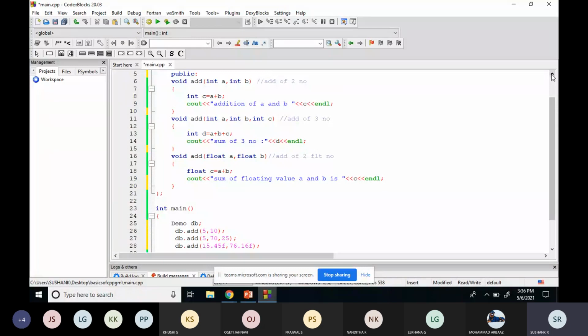If you have any doubts regarding this compile time polymorphism and function overloading, you can just let me know. If not, we'll go with the next class. We'll just proceed with the next concept. Is this point clear? Yes or no? See, I need at least some interaction, then only I can assume that you're able to understand.